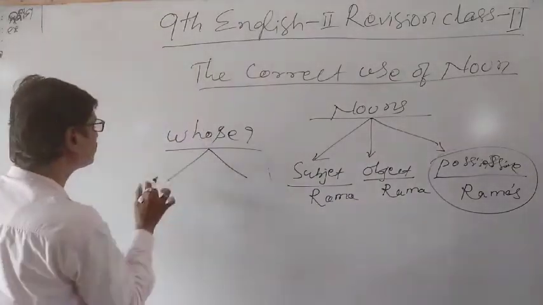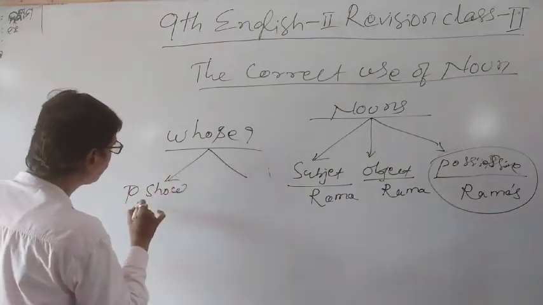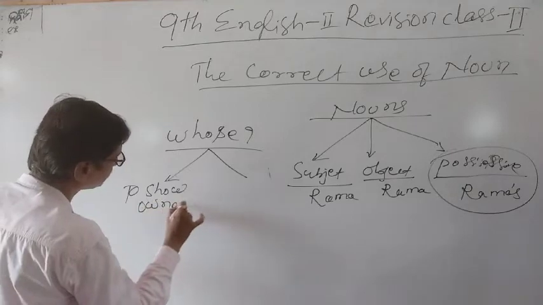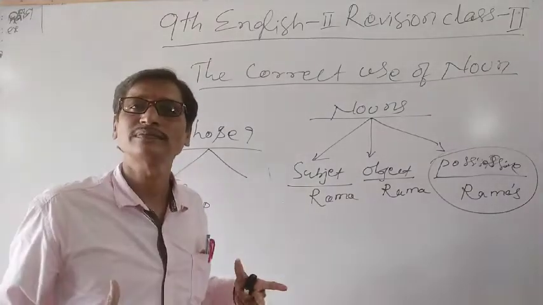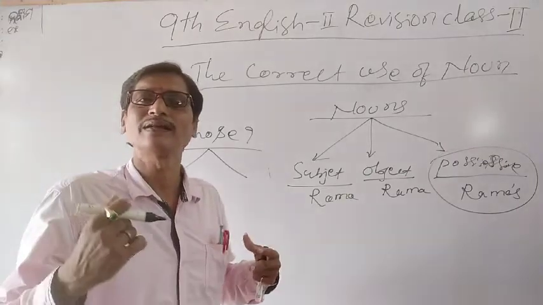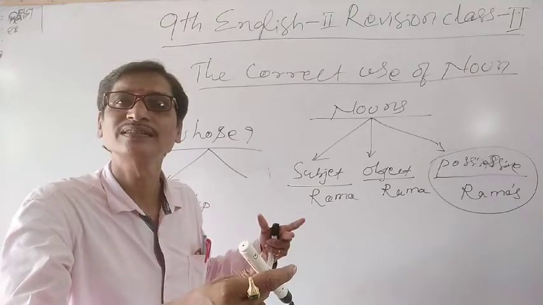One is to show ownership. Who is the owner? This is my pen, I am the owner. This is Rama's book, Rama is the owner.